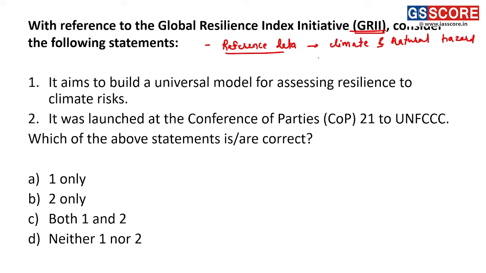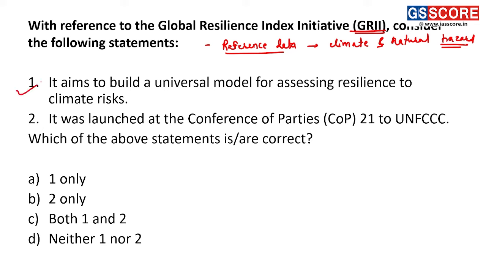Climate and natural hazard that is faced by those countries where the mechanism to understand or to know these kinds of hazards and their impacts is not built as of now. Fine. So it is given to ensure that there is data coming from the countries which do not have the system established for generating data related to climate and natural hazards. Fine. So let us consider the statements. First, it aims to build a universal model for assessing resilience to climate risks.